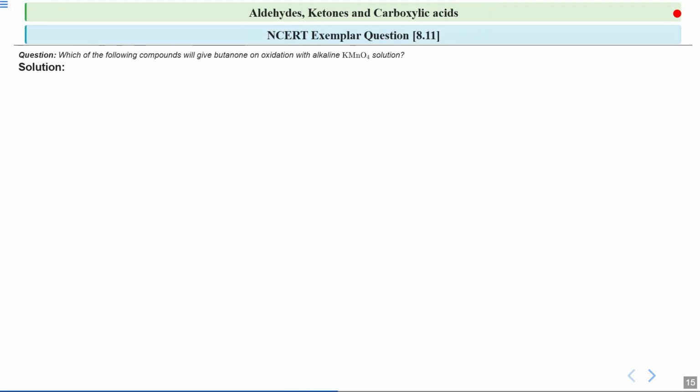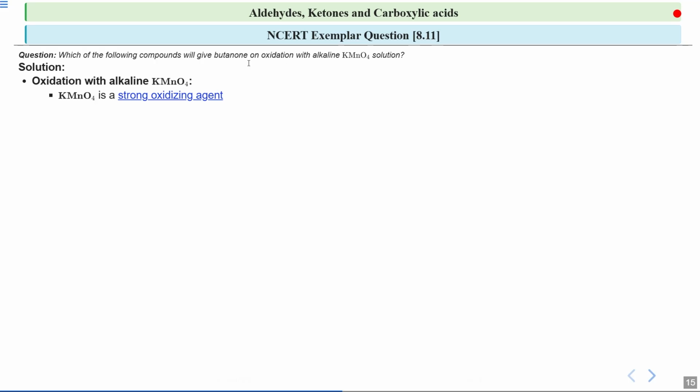Okay, let us see now. We are asked which compound will give butanone when oxidized with alkaline KMnO4. KMnO4 is a strong oxidizing agent, which means it can add oxygen to other substances very effectively.